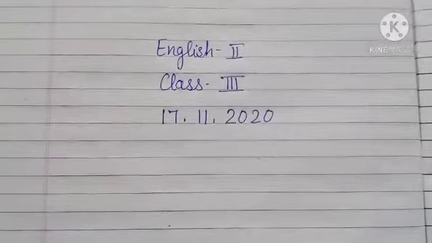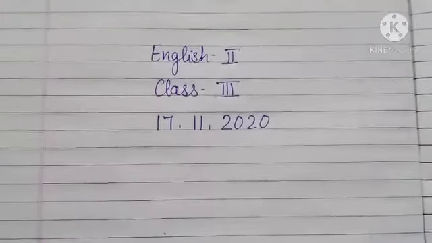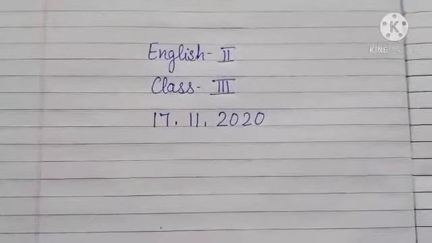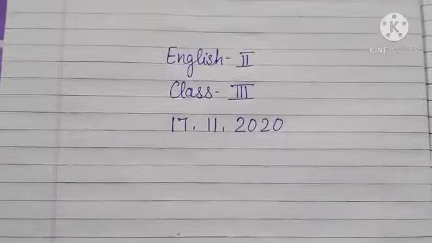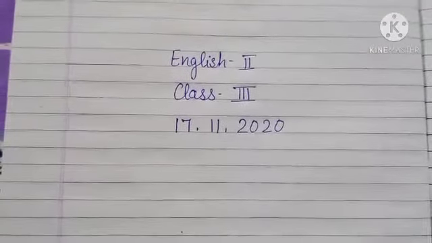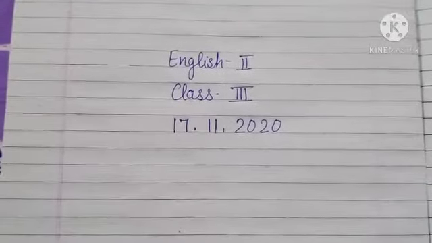In this regard, we had started with the revision work. We have already completed the revision work of all the lessons, lesson number 5, 7, 8, 9, 10 and 11, in which we have 3 poems.